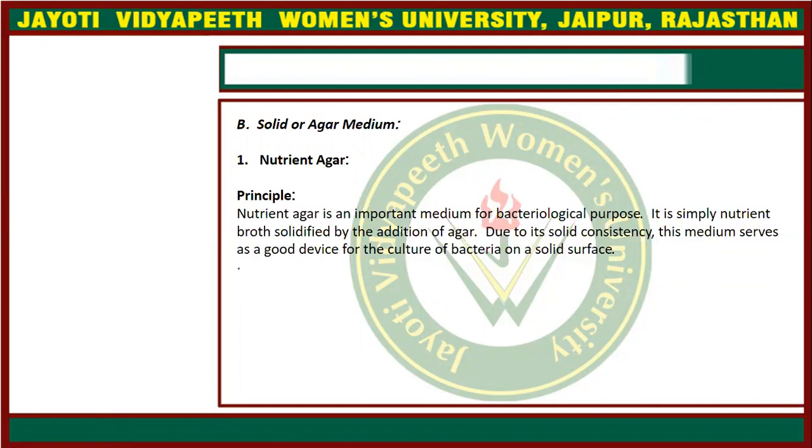Nutrient agar is an important medium for bacteriological purposes. It is simply nutrient broth solidified by addition of agar. So if we have prepared nutrient broth, then we can add agar, and after adding agar, this nutrient broth can be converted into the nutrient agar media. So it's very simple. What is the purpose of nutrient agar? Nutrient agar provides a surface to the bacteria for growth. It provides a solid surface so that these bacteria can be grown and we can inoculate the bacteria properly.